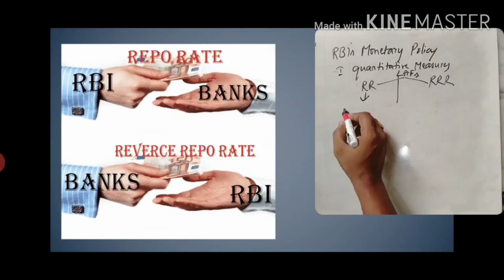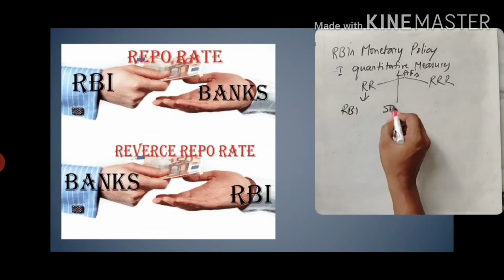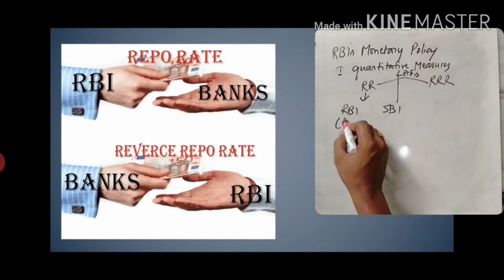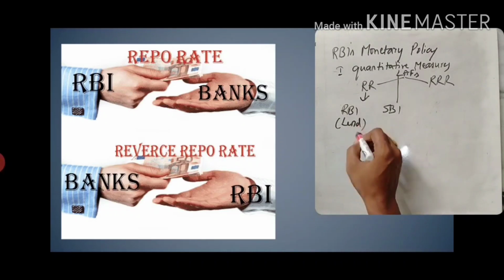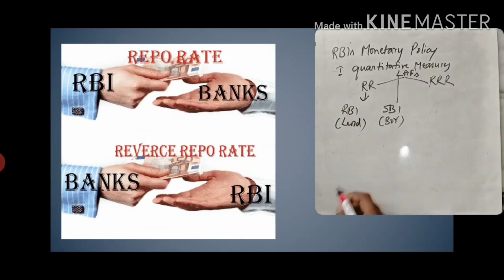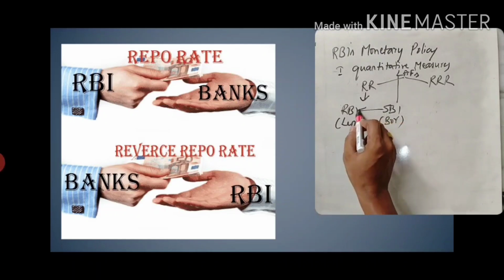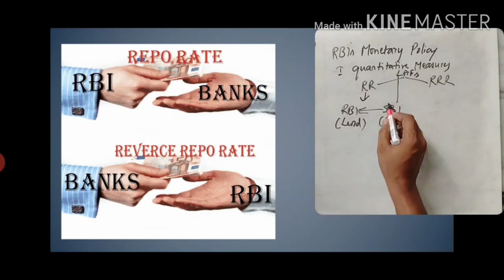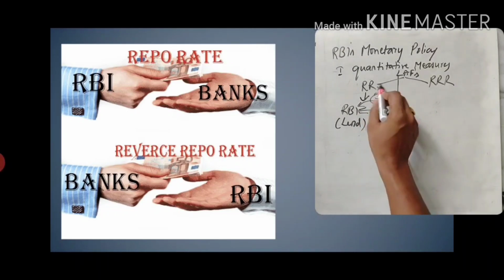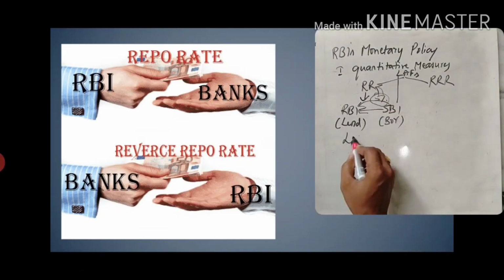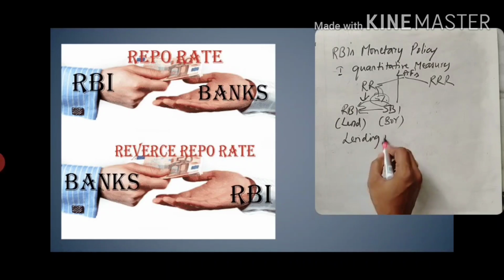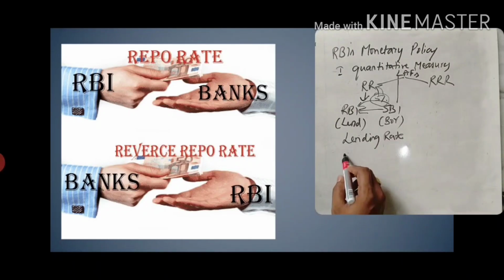For example, RBI and one of its clients, SBI. RBI will become the lender and SBI will become the borrower. So SBI will borrow some money from RBI. In return, SBI will give some percentage of interest. This percentage of interest is nothing but the repo rate. So repo rate is also called the lending rate. In most Western economies, it is also called the rate of discount.